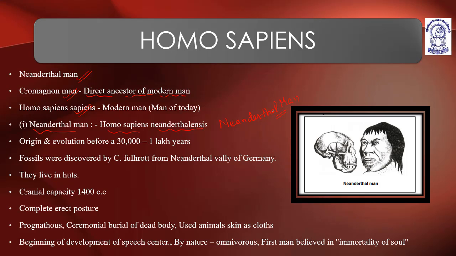The fossils were discovered by C. Fuhlrott from the Neanderthal Valley of Germany. They lived in huts. Cranial capacity is 1400 cubic centimeters. Complete erect posture can be seen here. Prognathic jaw. Ceremonial burial of the dead body. They perform a ceremony, which gives a sign of participation, meaning socialistic behavior.